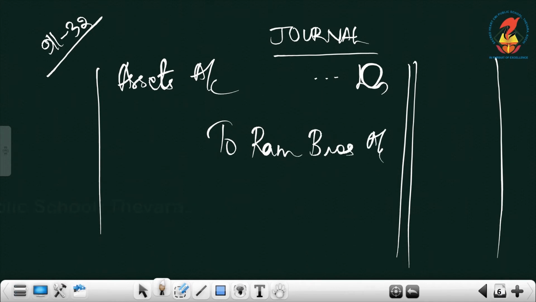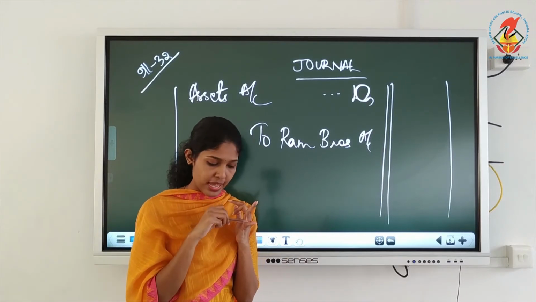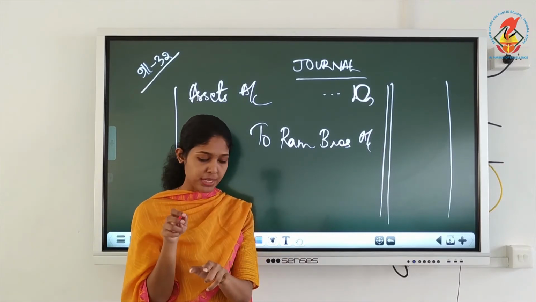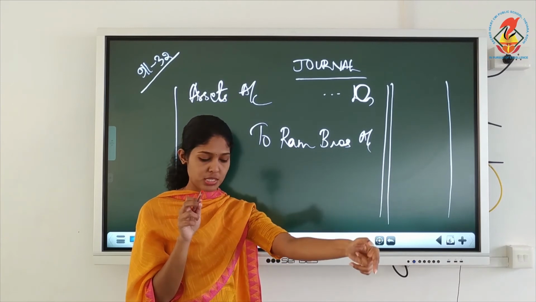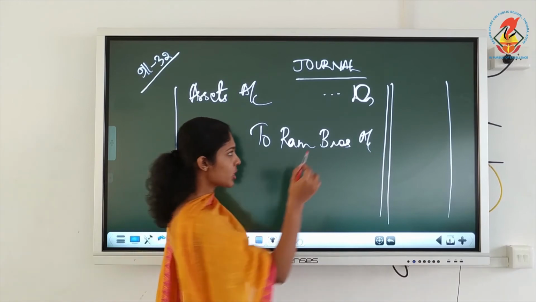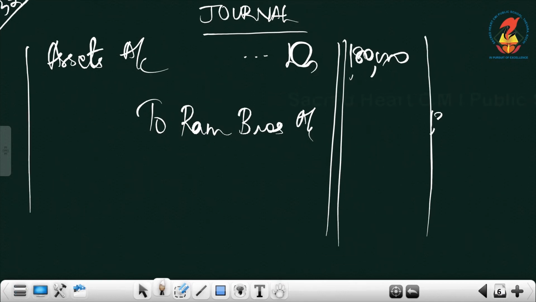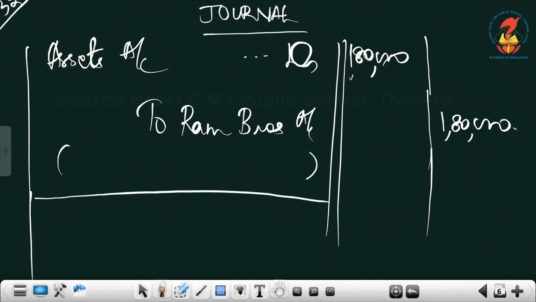Understood? When you write vendor's name also you have to be careful. 2 names are there. Tiny Toys means your company. You purchase their business or their asset. So vendor is Ram Brothers. And what is the purchase consideration given? 1,80,000. Always purchase consideration must be written against the vendor's name. So this is the journal entry.